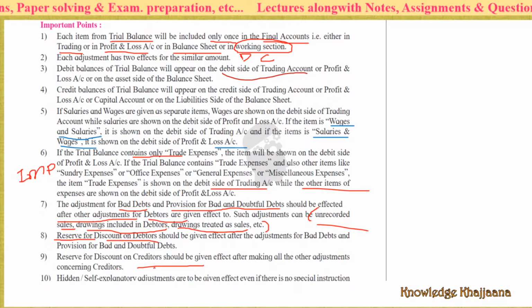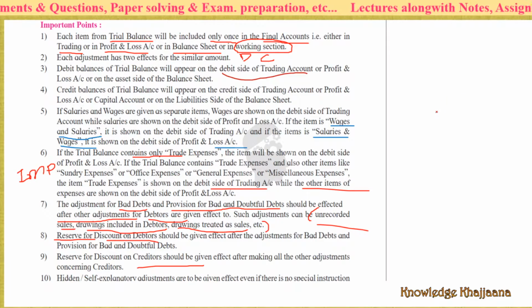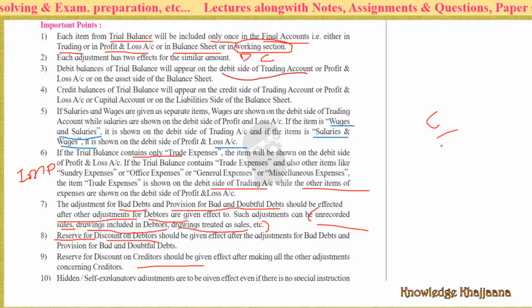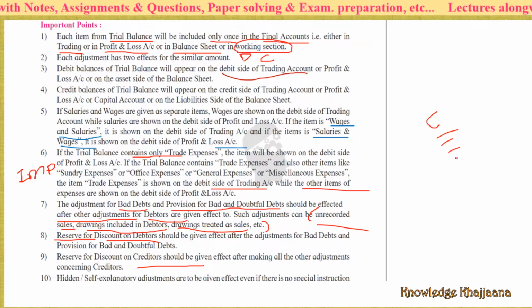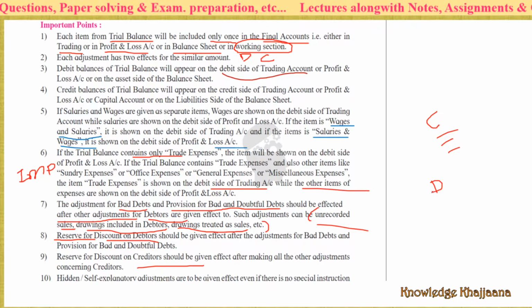The reserve for discount on creditors should be given effect after making all other adjustments concerning creditors. See, for creditors, do the other adjustments, and after that give the effect of reserve for discount on creditors.